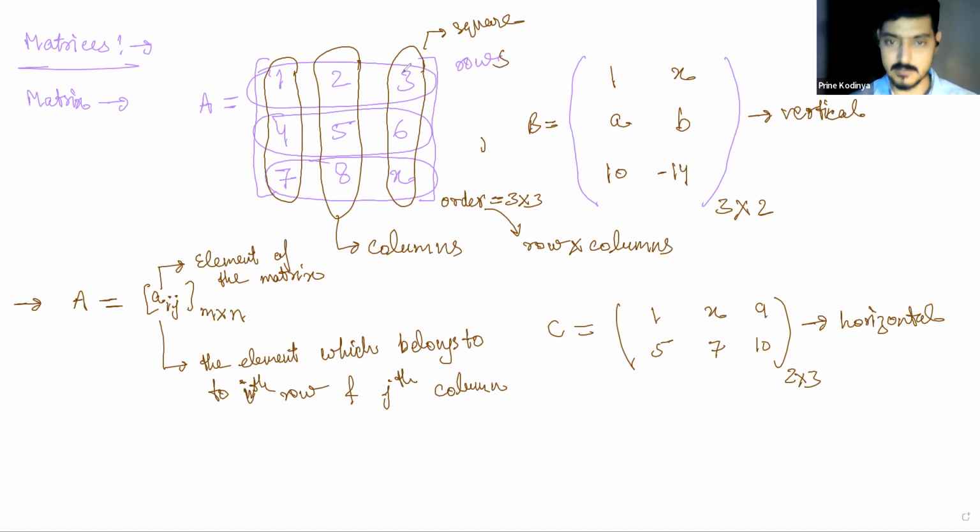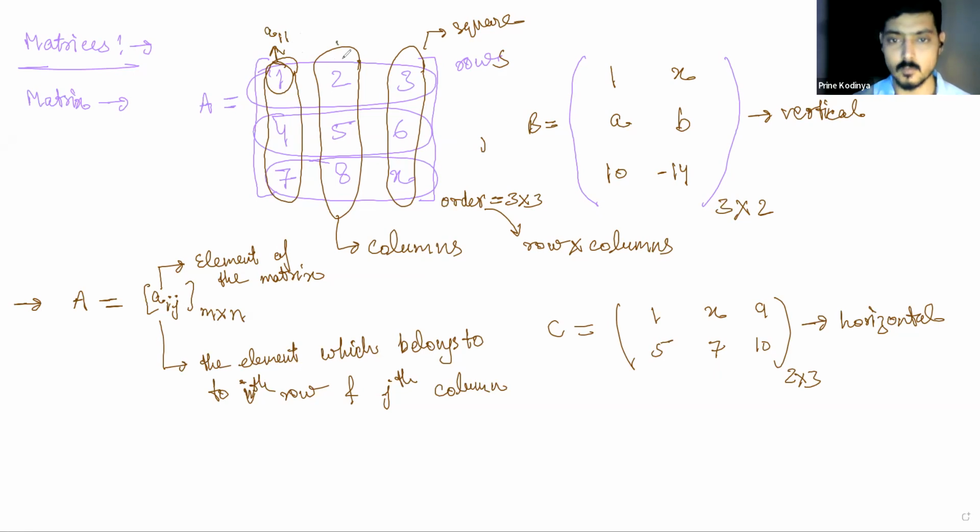For example, this one belongs to first row and first column. First row and first column means if I have to write it in the form of Aij, I will write it as A11.